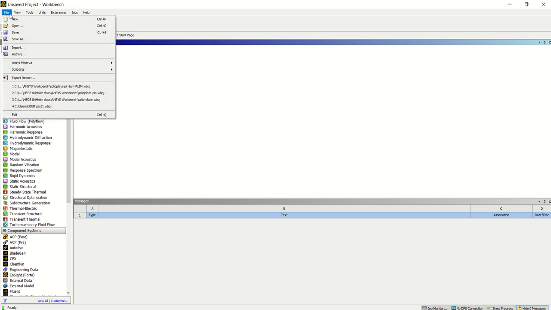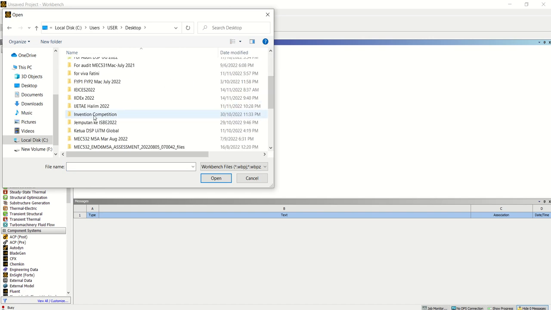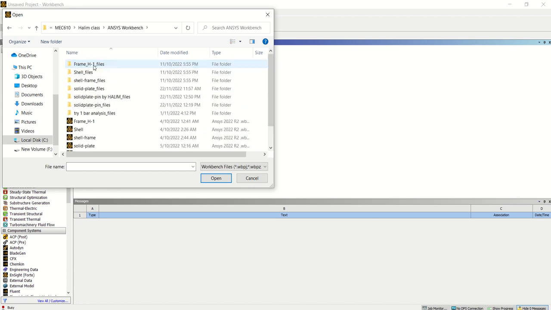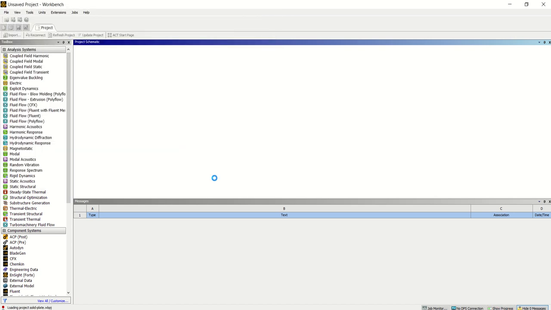So first, open our previous project. In my case, open the geometry.